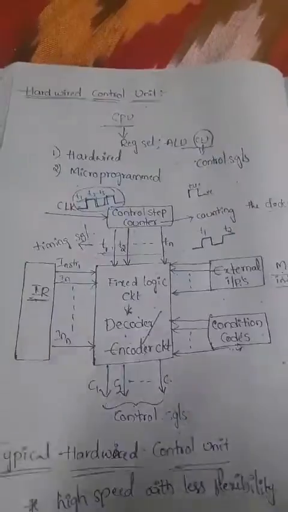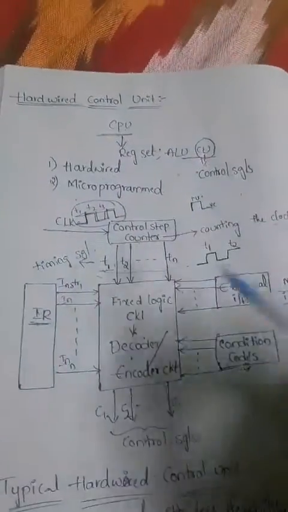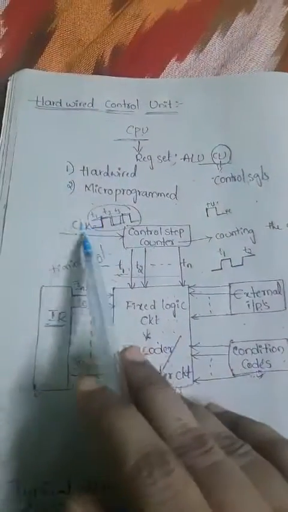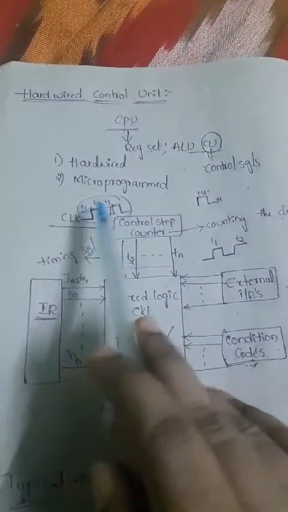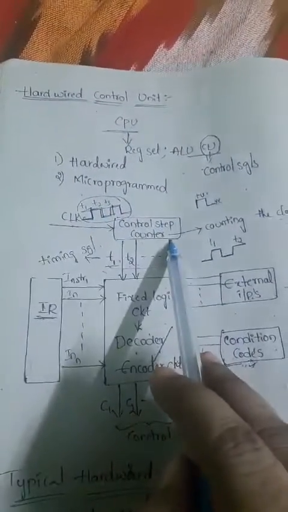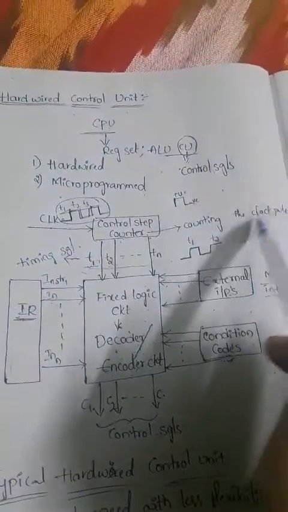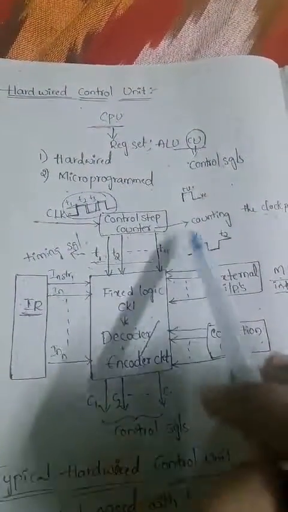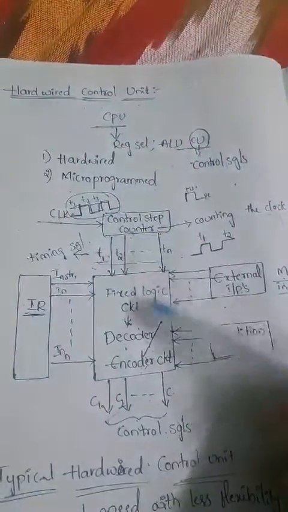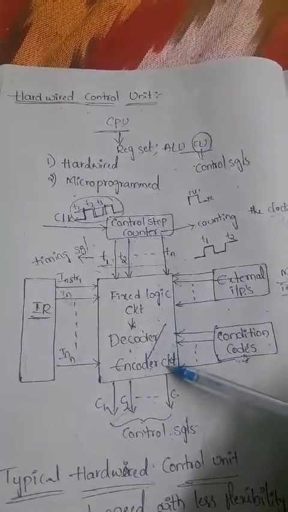Finally, what is the conclusion? First of all, we give the clock signal. The clock signal generates the timing signals that are given to the control step counter. The counter counts the number of clock pulses, and with respect to the number of clock pulses we get the timing signals. That output is given to the decoder/encoder circuit block. So that first thing is completed.